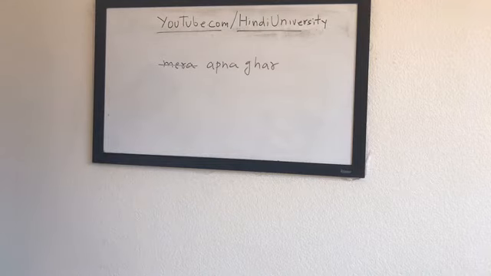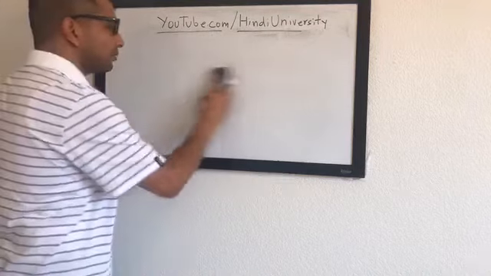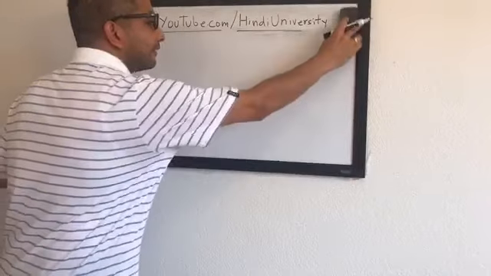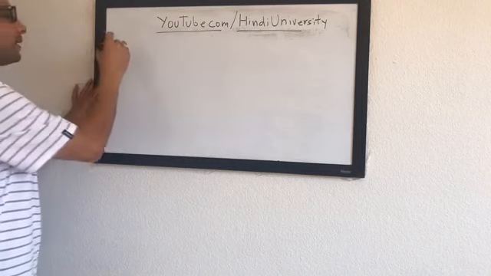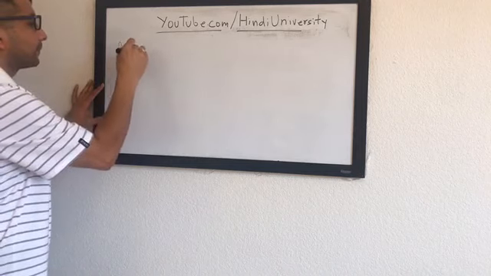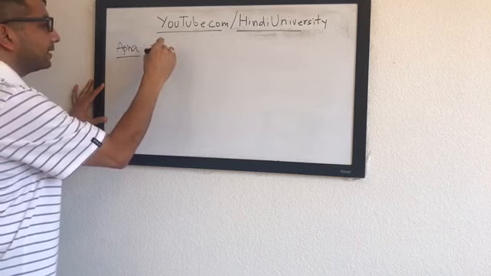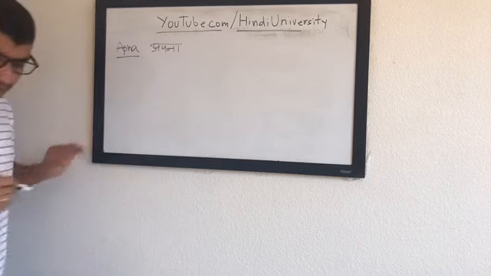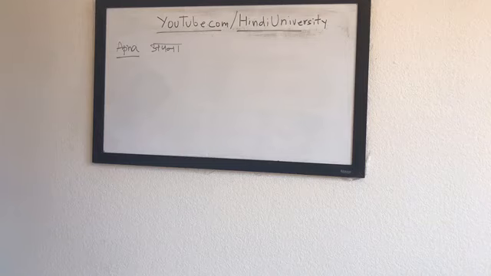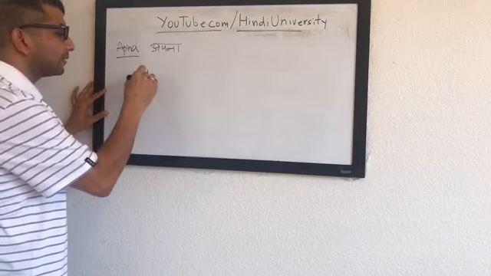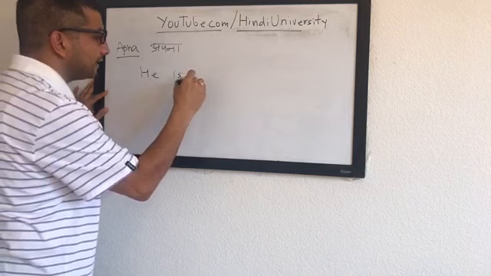So now let's do some more interesting scenarios. Now if you all are familiar with the basics part, we'll jump into the more complex sentences of apna. And in this case, I want all of you to try it together and help me translate it. The first one I have is he is eating his own food.